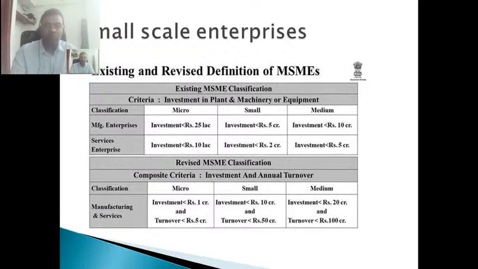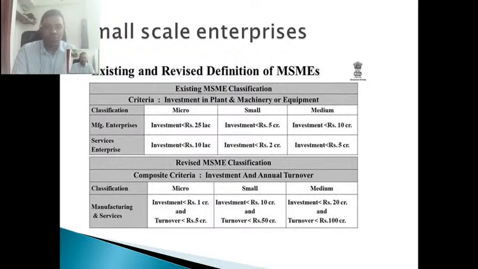So the government has tried to change the definition from investment to turnover. Now, since it is based on turnover and everybody wants to increase turnover, you need investment to do so. You cannot reduce your revenue.